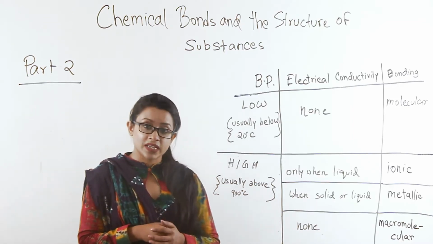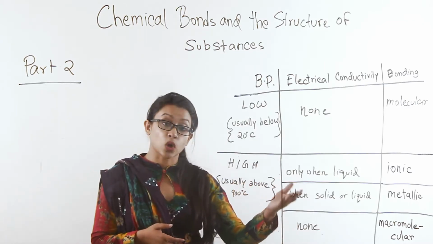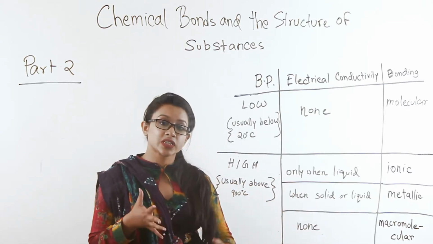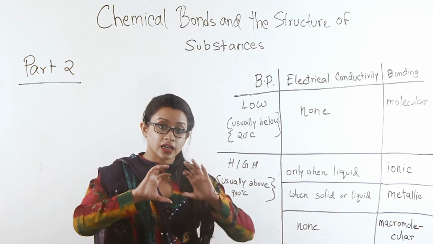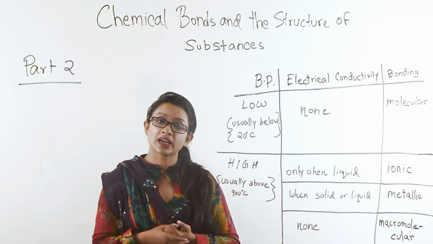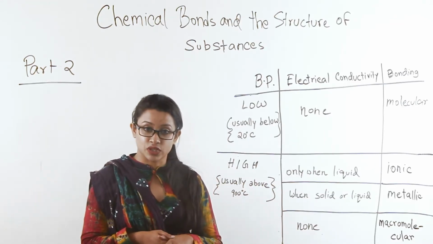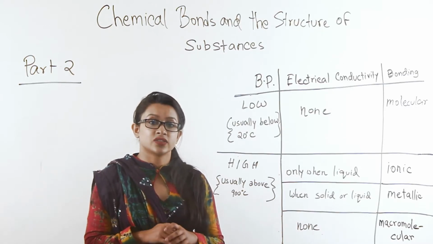In the case of metals with metallic bonding, they will conduct electricity when solid or liquid. The reason behind this is hidden inside their bonding. And in the case of macromolecular solids, even though they have a very high boiling temperature, they do not conduct electricity at all.